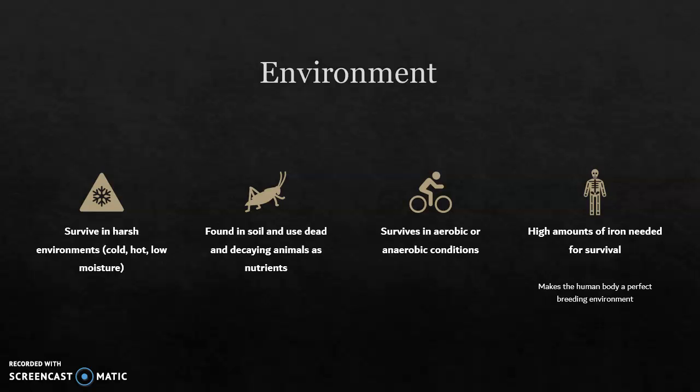Environment. The spores of Bacillus anthracis can survive in many types of extreme environments. They primarily live in soil and use dead animals for nutrition. Nucleic acid detection has recently been used to figure out how much of these spores are present in any given soil. Aerobic or anaerobic survival allows the bacteria to have a wide range of areas, and nutrient depletion triggers the spore formation. High amounts of iron is needed for survival, meaning blood is the perfect breeding ground.